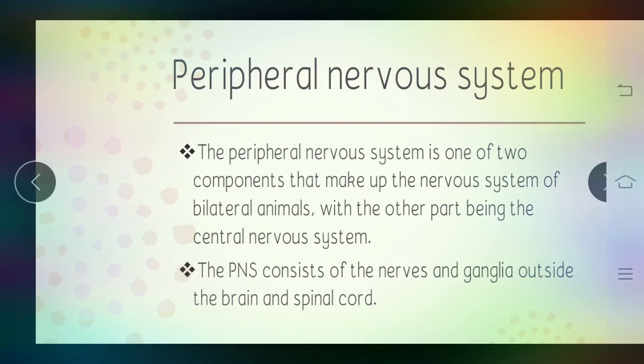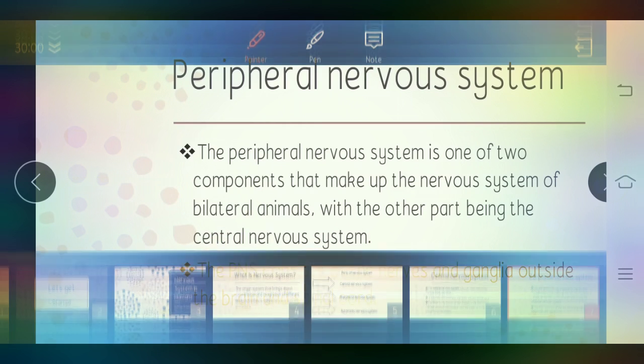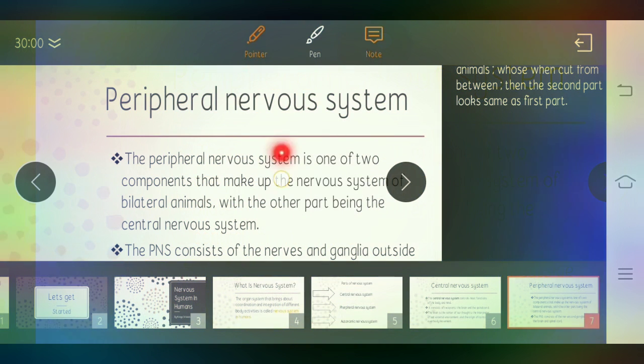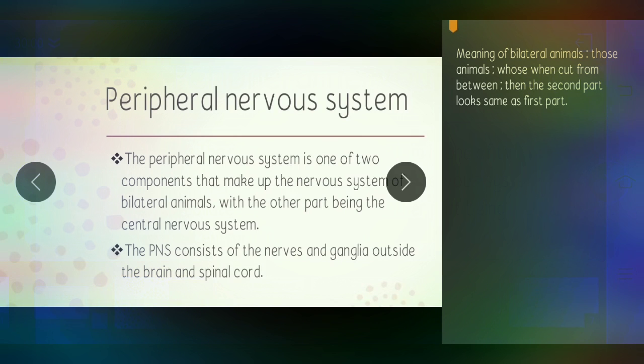Peripheral nervous system, the second part. The peripheral nervous system is one of the two components that make up the nervous system of bilateral animals, with the other part being the central nervous system. Okay, what does it mean? Bilateral animals are those animals which, when cut from the middle, look the same.